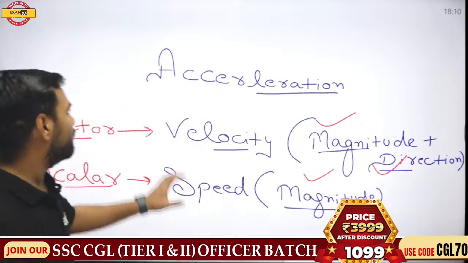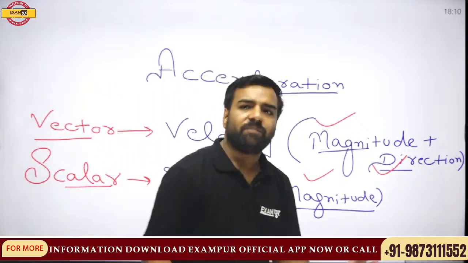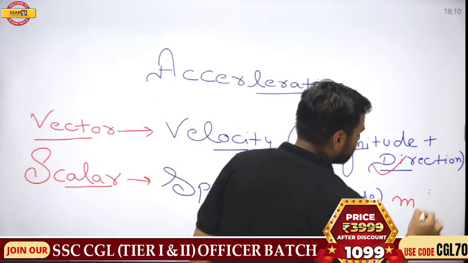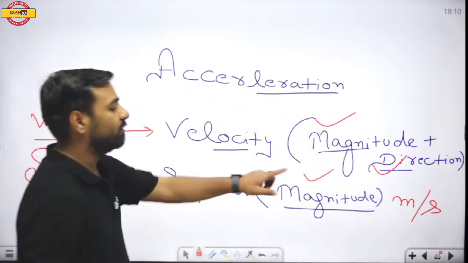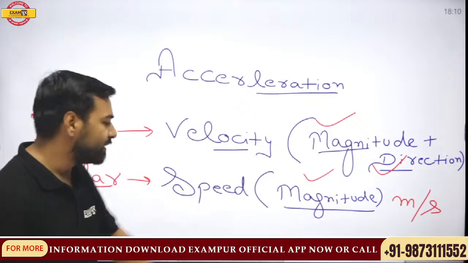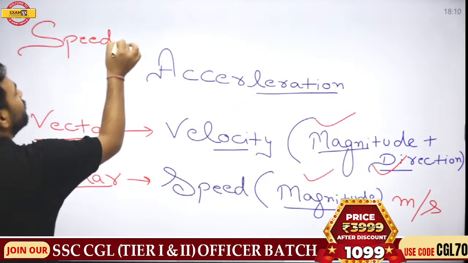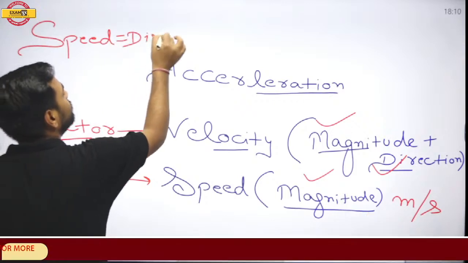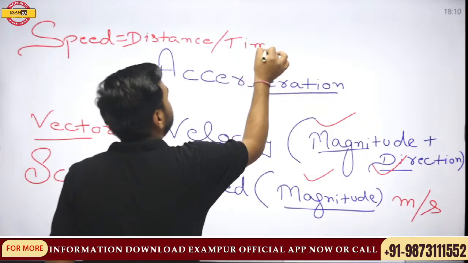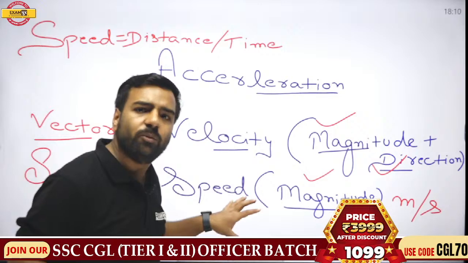Fine. So yes, we were discussing vector and scalar quantities. Now we are already aware of this. If I talk about speed, I'm talking about the unit, that is meter per second. Meter means distance, and second denotes time. This means for calculating the speed, I will go for distance upon time. But what's the difference with velocity then? These look almost the same.